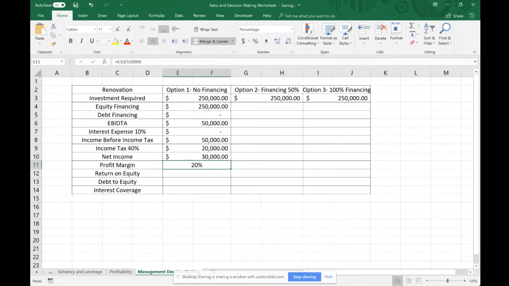So there's a profit margin of 20%. Let's see the return on equity. To calculate return on equity, we take net income and divide it by our equity. Our return on equity is 12%.